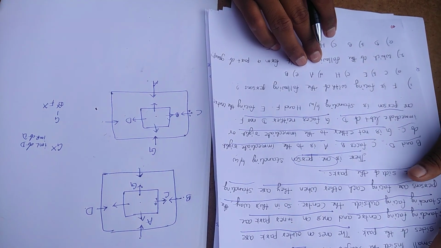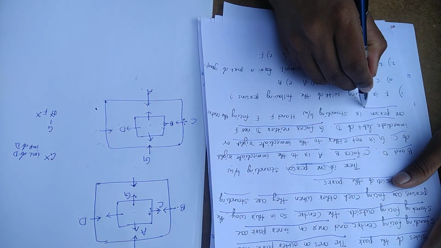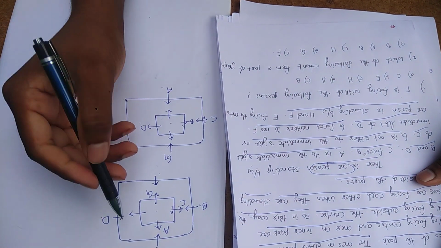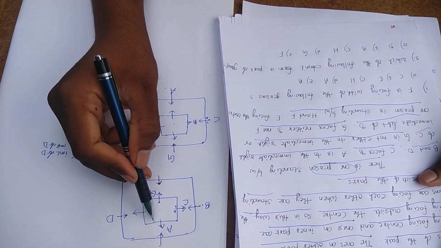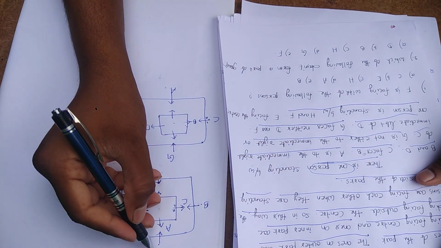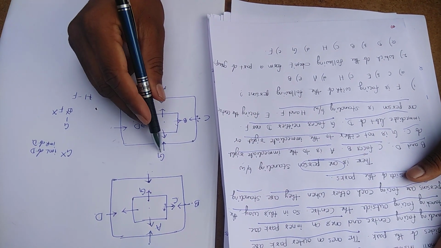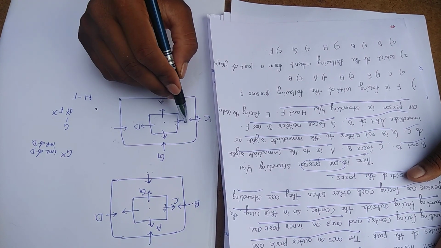Next point: one person is standing between H and F. In this case the inner rectangle is no chance; the only possibility is the outer rectangle. In the other case, the outer rectangle is no chance; the only possibility is the inner rectangle.